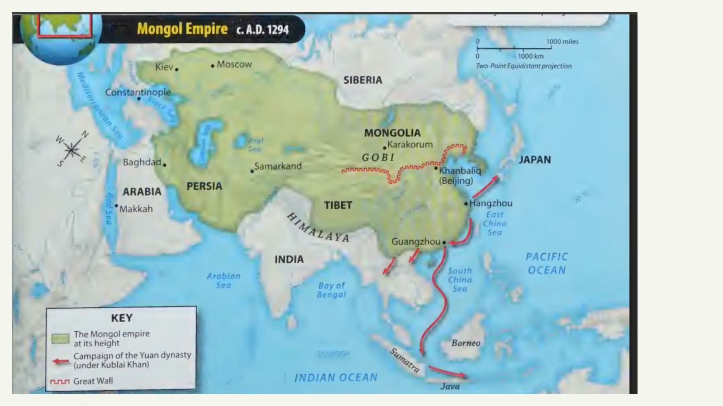Mongol conquests included the invasion of China in AD 1211, leading to the control of northern China and expansion west toward the Silk Road.